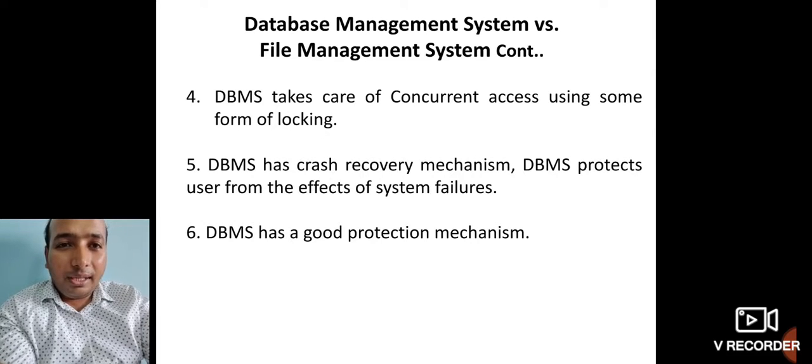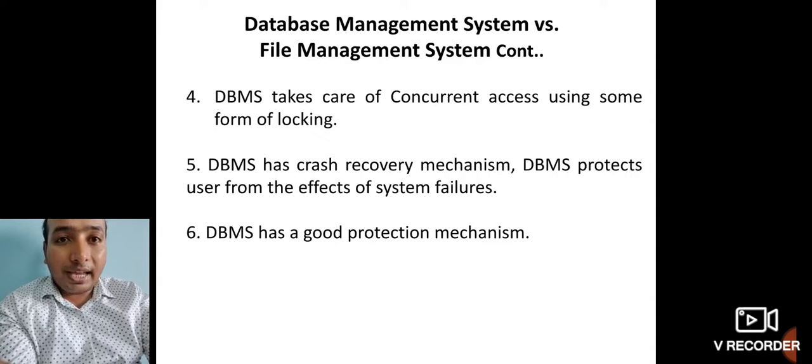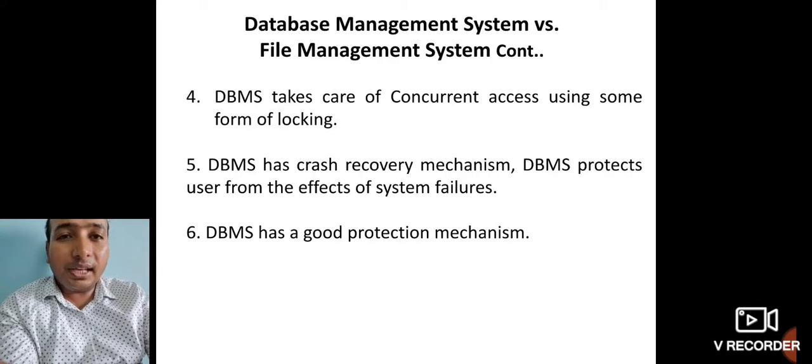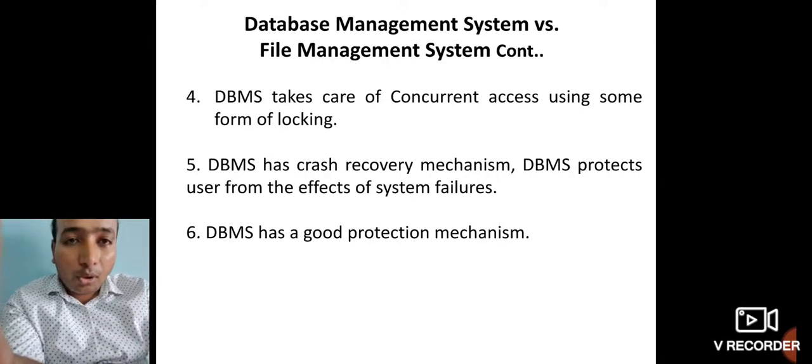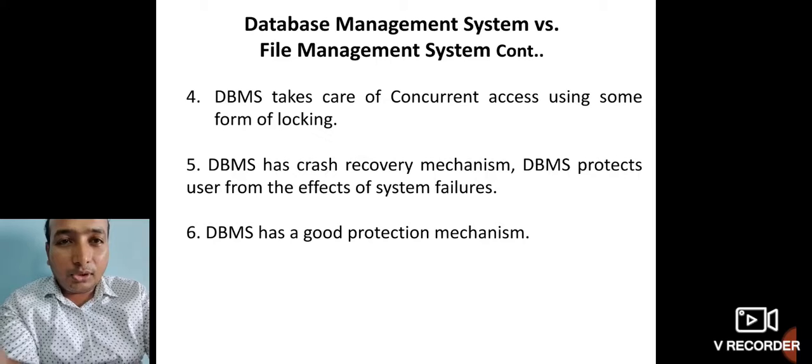In the same way, the DBMS has a very good protection mechanism. The data we are storing in a DBMS does not have unauthorized access issues, because it uses keys and techniques which protect your data against unauthorized access.